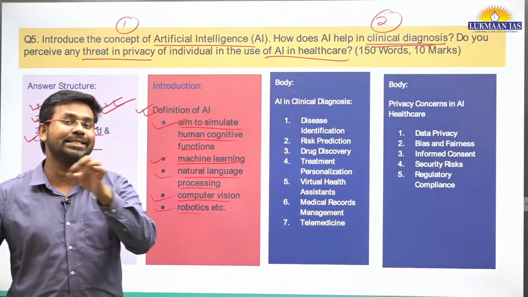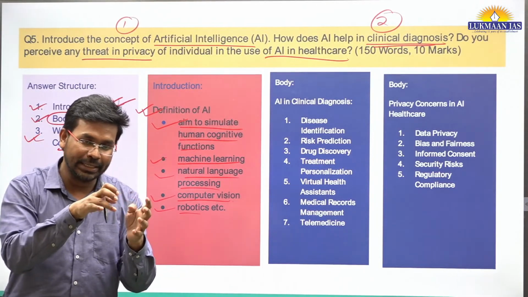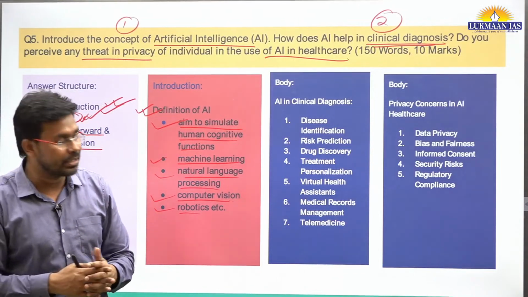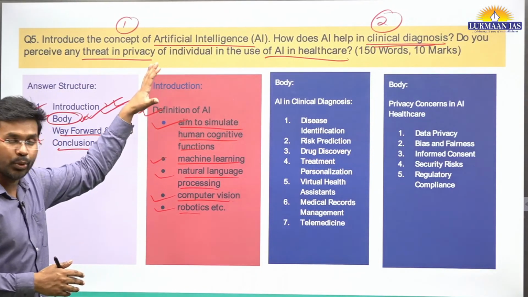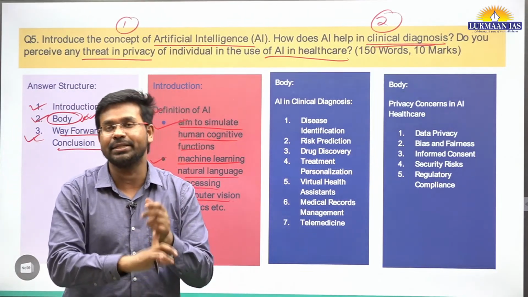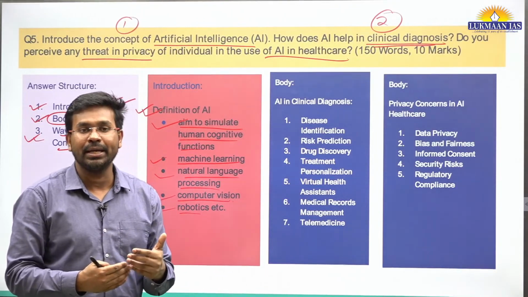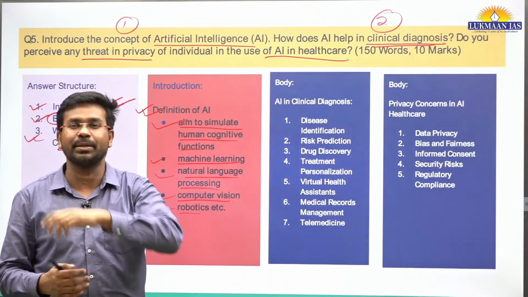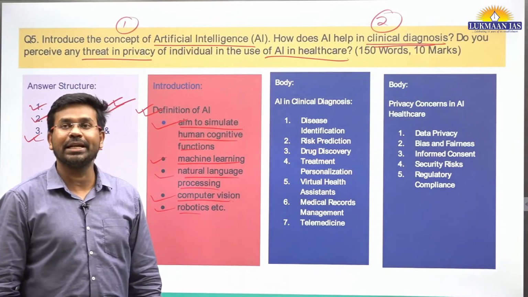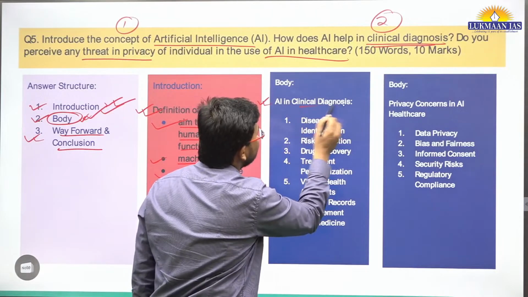Robots bring precision, right? Because many times while operating, a human being's hand may shake if they're working with delicate organs of the patient. So that's the thing. In the introduction, you need to give a definition of artificial intelligence. You need to talk about, let's say, what it aims to do, and what the systems and subsystems of AI are, etc. You can mention that in the introduction. Then if we talk about artificial intelligence in clinical diagnosis, right? Artificial intelligence in clinical diagnosis.